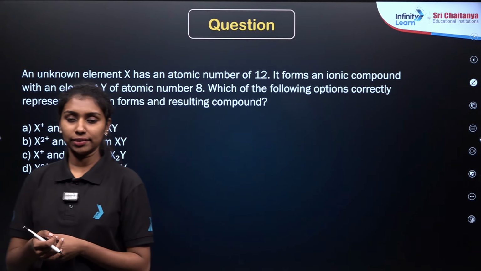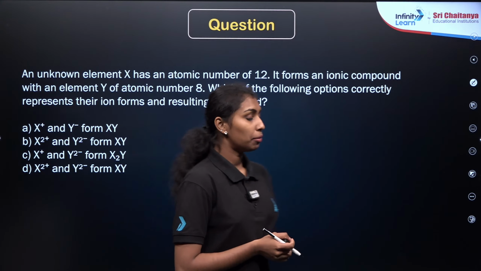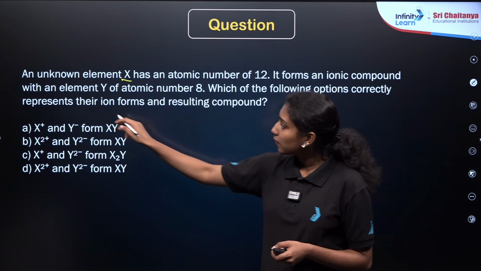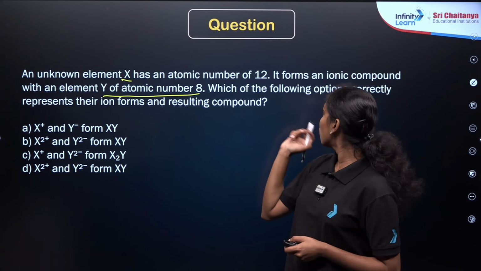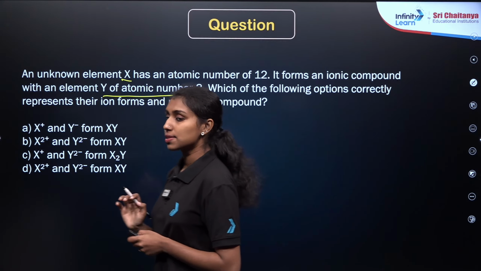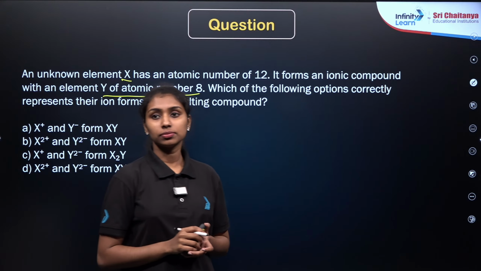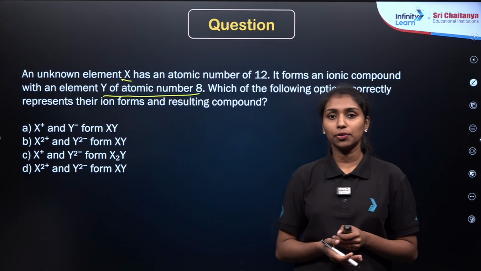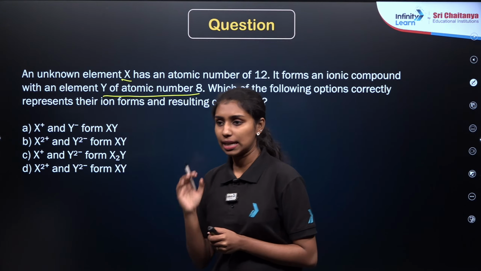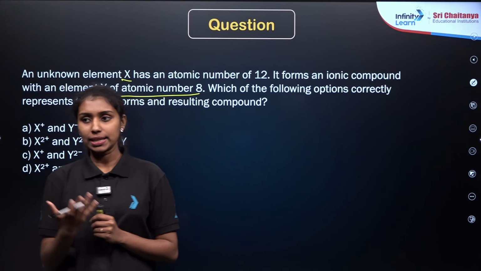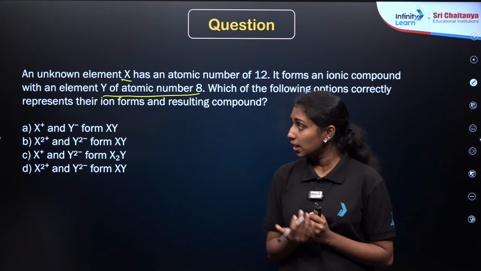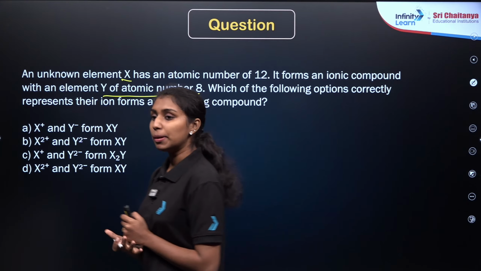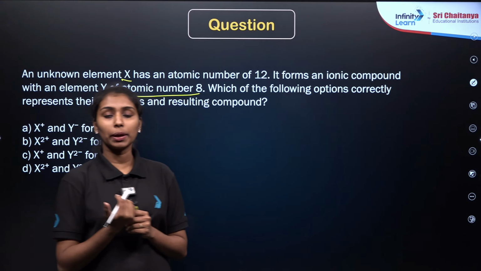The same type of question is given here. Read the question carefully. An unknown element X is given with the atomic number 12 and another element Y is given with the atomic number of 8. Which of the following options correctly represents their ion forms and resulting compound? From the atomic number, you will get the idea about the electronic configuration, right? Just focus on the valence electrons there. If it is possible to remove those valence electrons, we can attain the stability of the octet rule. They will form such types of ions, right? So generally, the metal will form cations and the non-metal will form anions.